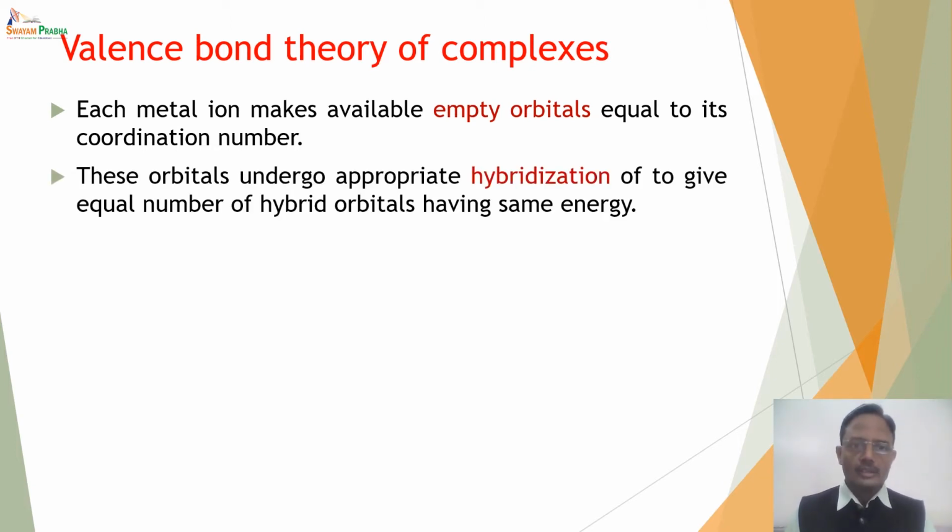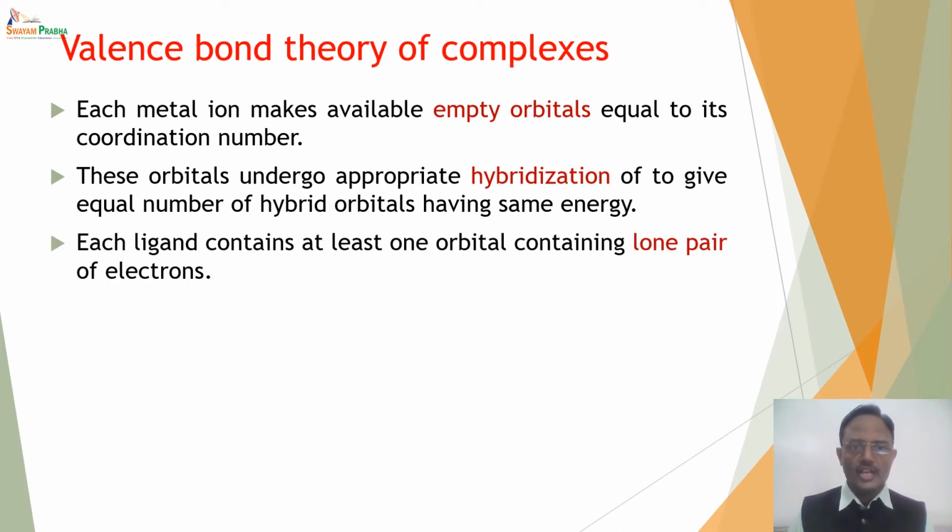Then these orbitals will undergo hybridization. Now we know that when there is hybridization, an equal number of orbitals having exactly the same energy are formed. It means that if 4 empty orbitals are mixed, 4 hybrid orbitals will be formed. Each ligand contains at least one orbital which contains a lone pair of electrons. It means that there is an empty hybrid orbital with the metal and there is a lone-pair-containing orbital with the ligand.